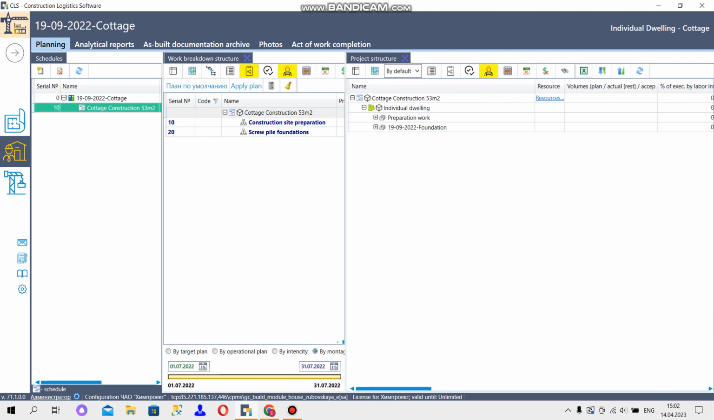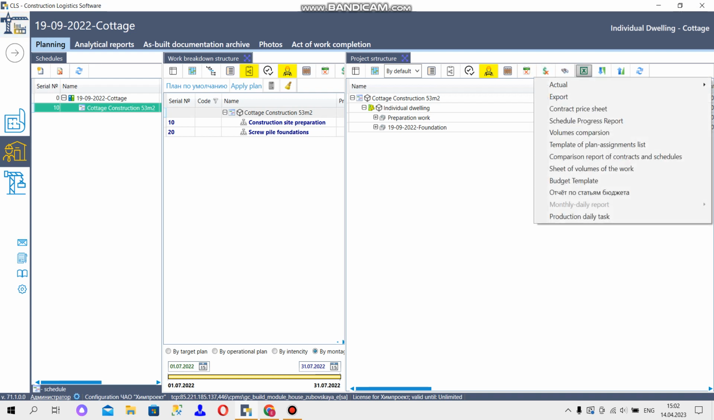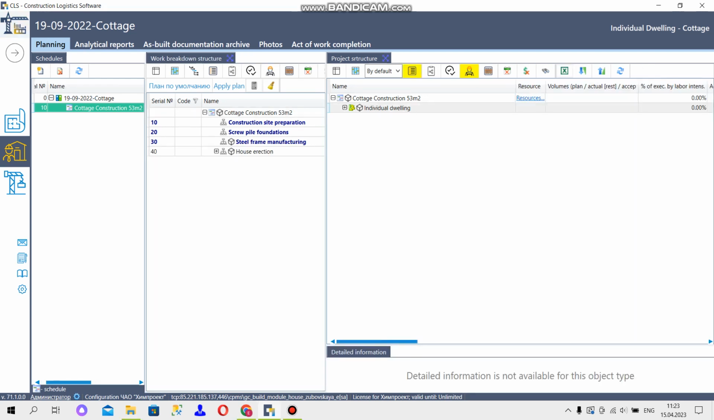You can also generate reports from this window and export them to Excel. The list of available reports is the same as in the work breakdown structure. Here you can also create table templates.